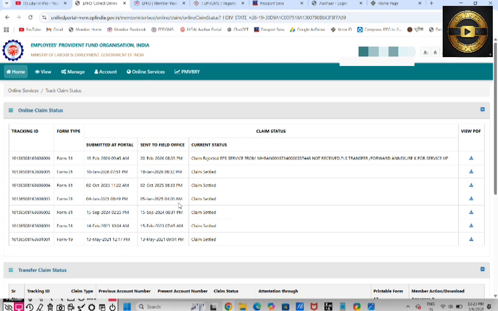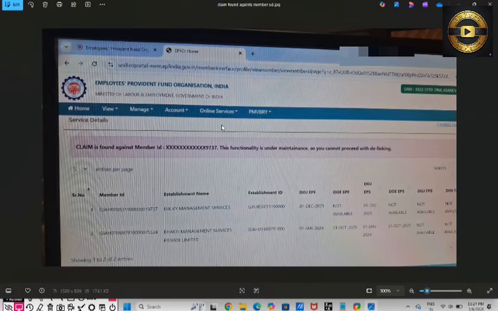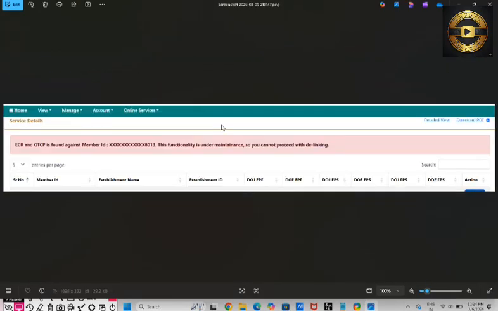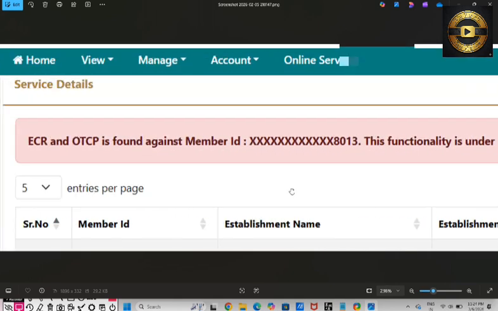Even if the contribution is available, or even if the contribution is not available, you may face the same error, because there are some technical issues going on. That's the first thing. Second thing, I have seen many cases wherein there is no contribution, the passbook is not even available, but still you are unable to deal with it. You're getting the same error, which I have shown you here.